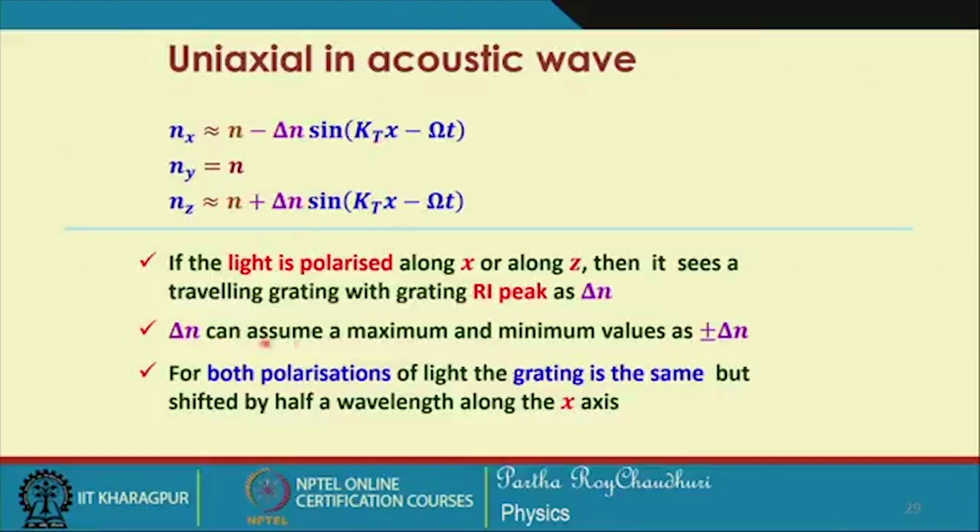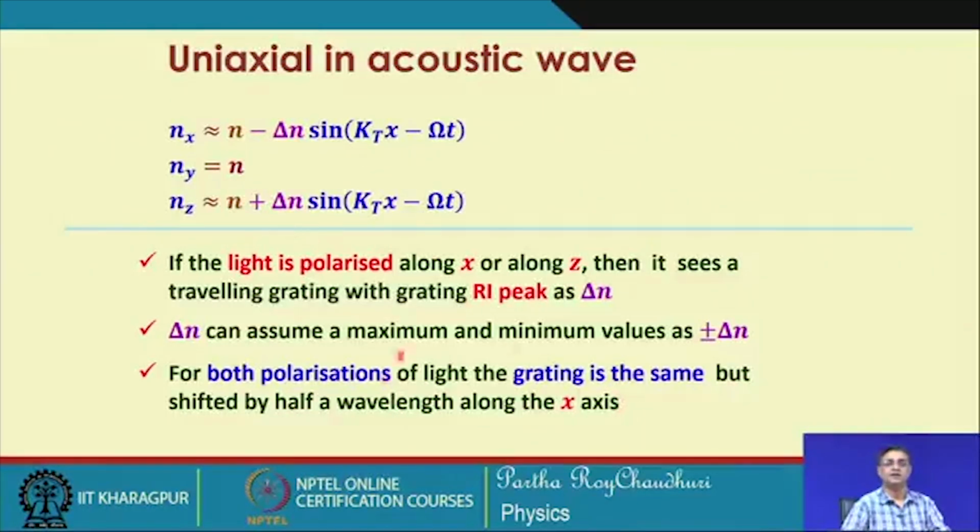So, delta n can assume a maximum value of plus or minus delta n, because of the sign it can assume plus or minus 1. These two travelling gratings are the same, but for the two polarizations of light they are shifted by half a wavelength along the x axis.